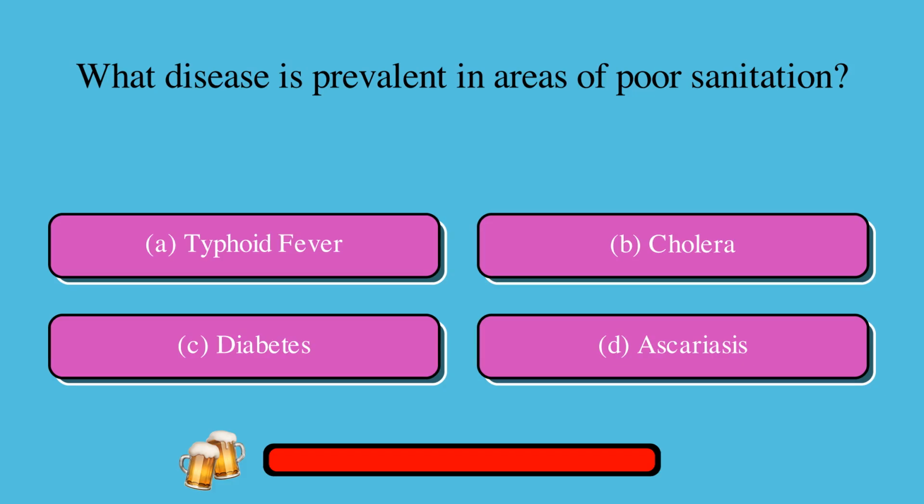What disease is prevalent in areas of poor sanitation? A. Typhoid fever, or B. Cholera, or C. Diabetes, or D. Ascariasis? The correct answer is D. Ascariasis.